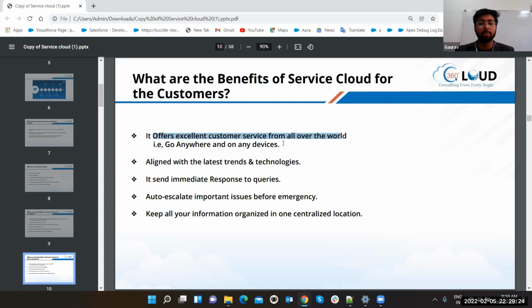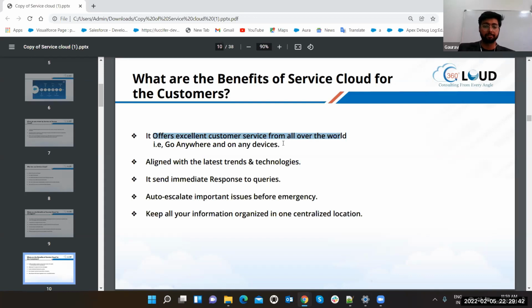If you are facing any problem anytime, just call a number or just text them. They will be there in just half an hour or 1 hour according to the situation. So definitely they will reach you. You can go anywhere and you can raise a question on any device. You just need your internet. You should be connected, and that's it.